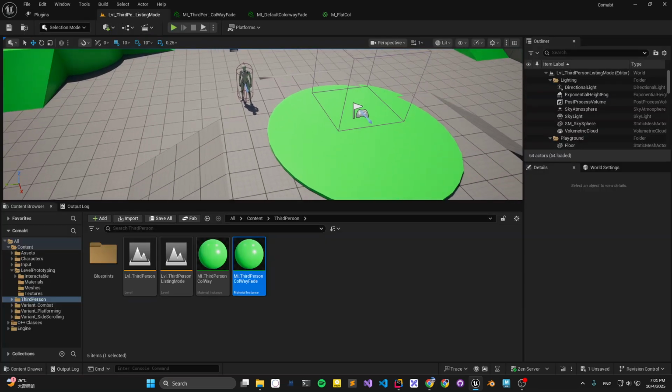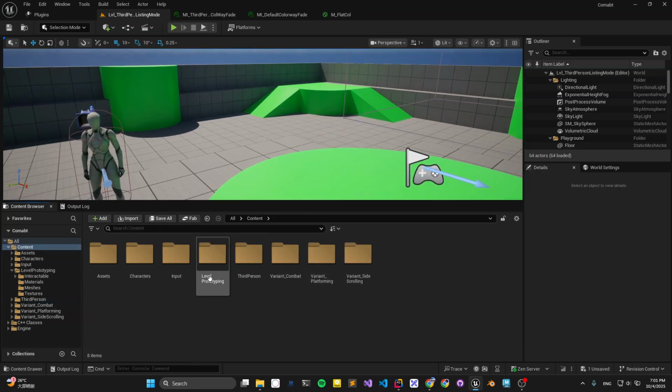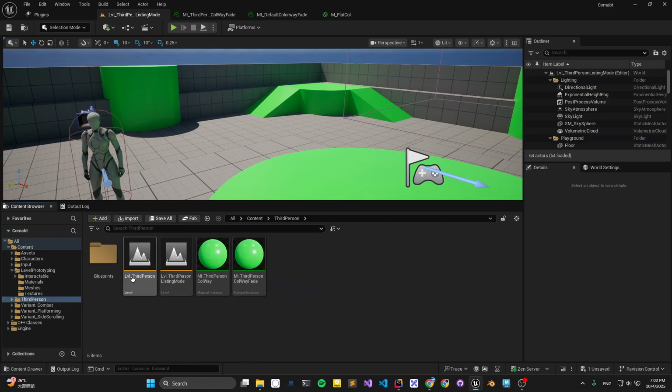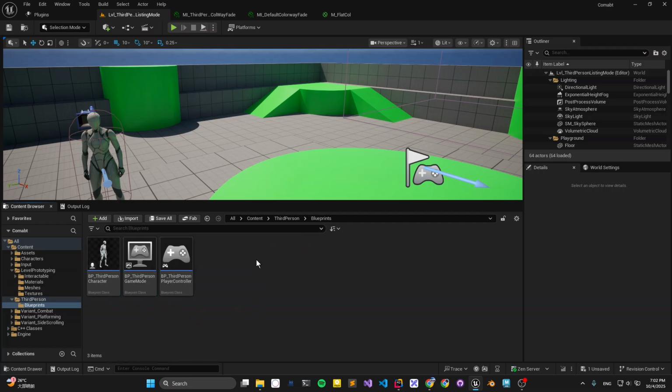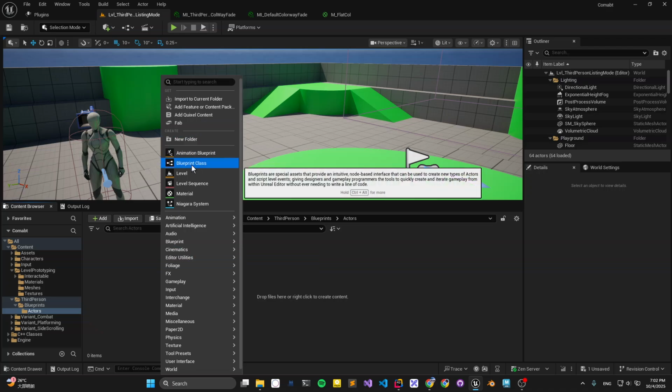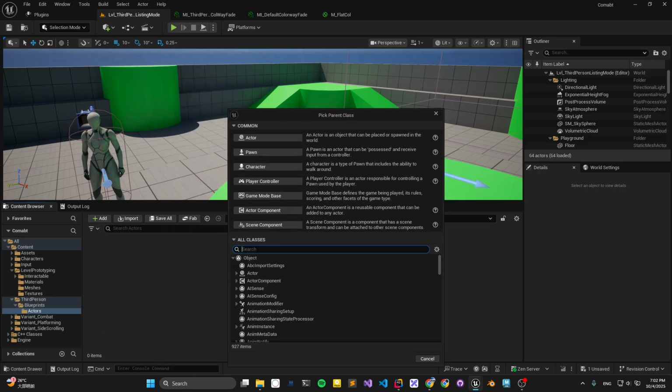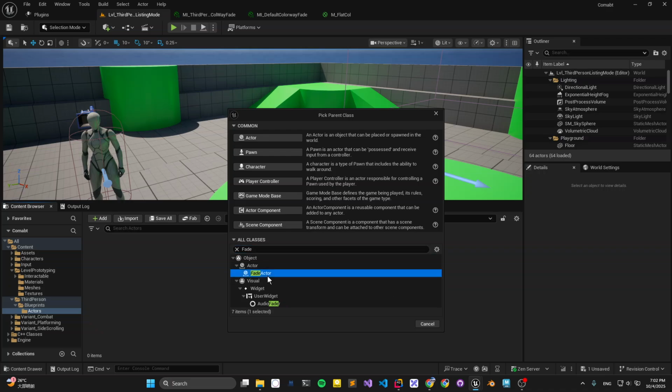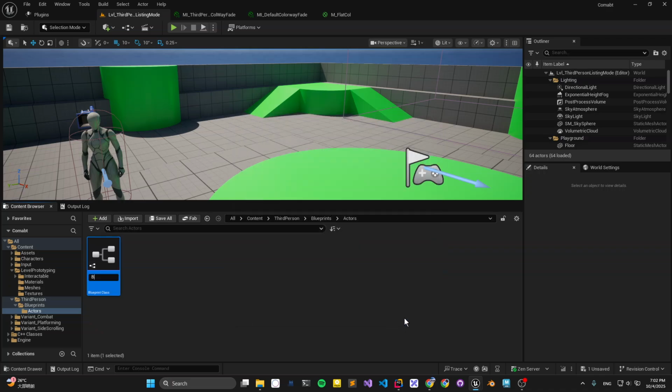And then we simply create a fade actor. We put it in the third person folder. Never mind. Create a new folder called actor. Let's create a fade actor. Call it BP fade actor.